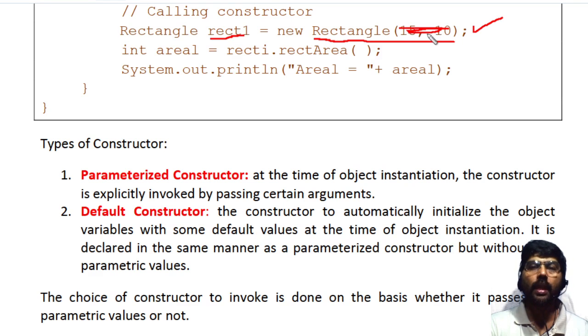If you are not passing any parameter, the default values are initialized to the instance variables. That means each instance variable is initialized to its default value. If it is an int type, it is initialized to 0. If it is a string or character, it is initialized to null. If it is a float, it is initialized to 0.